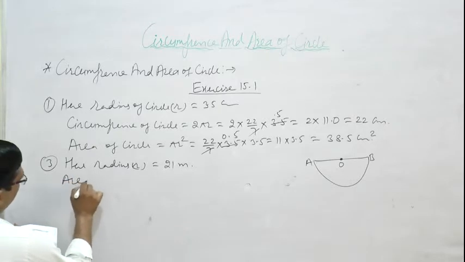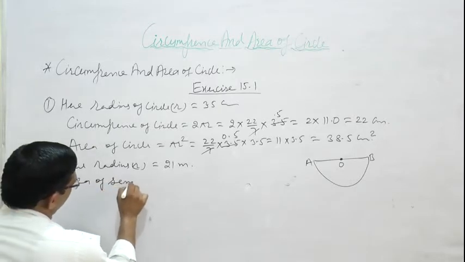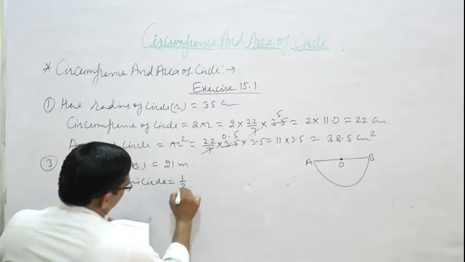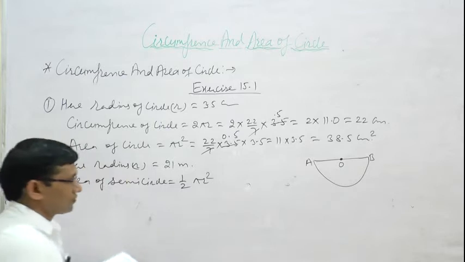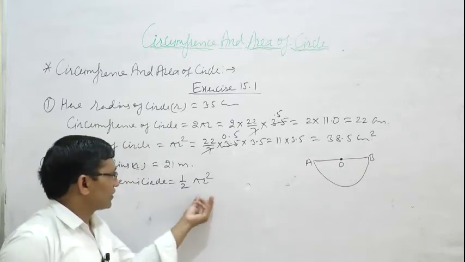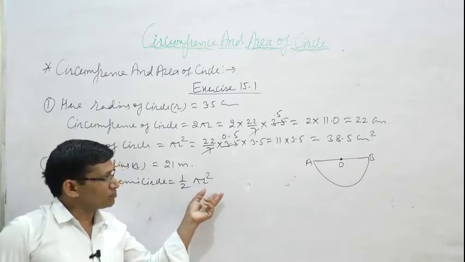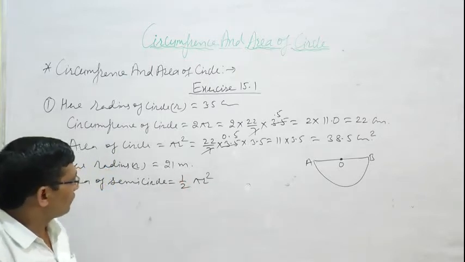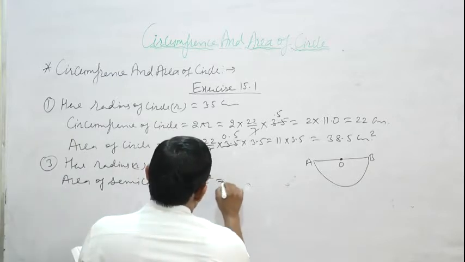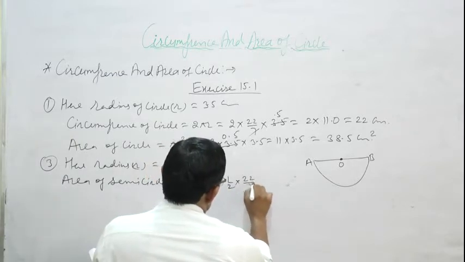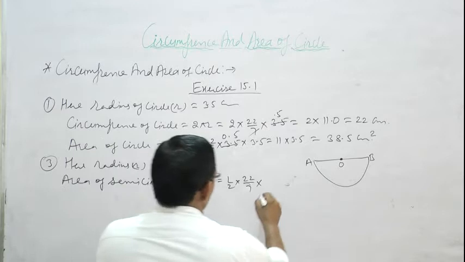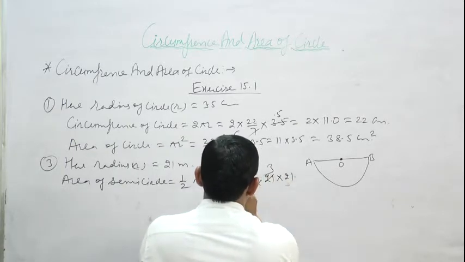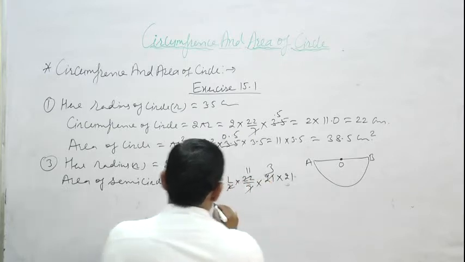So the area of a semicircle is equal to 1/2 pi r square, because the area of a circle is pi r square and the area of a semicircle is half of the area of a circle. So half multiply pi r square is equal to 1/2 into 22/7 into 21 multiply 21. 7 times 3 is 21, and 2 times 11 is 22.